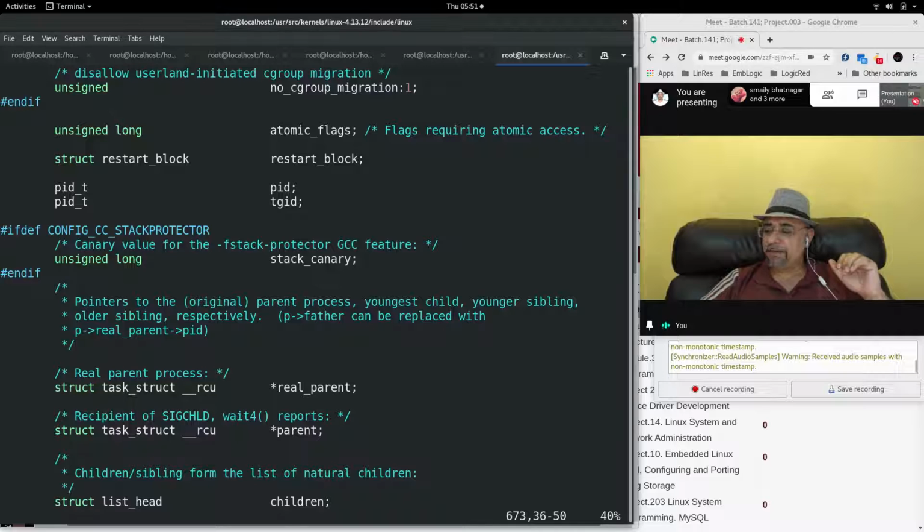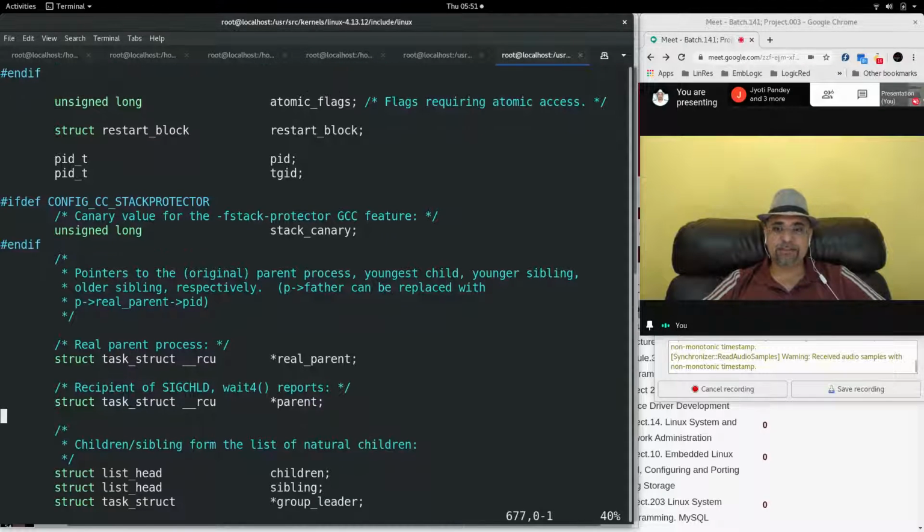Real parent is the parent that has actually given the fork call and created the child process. Initially the real parent and parent are the same, but when the parent process terminates before the child process and systemd adopts the child process, then systemd becomes the parent, actually the foster parent, and the real parent is null when the real parent goes away.